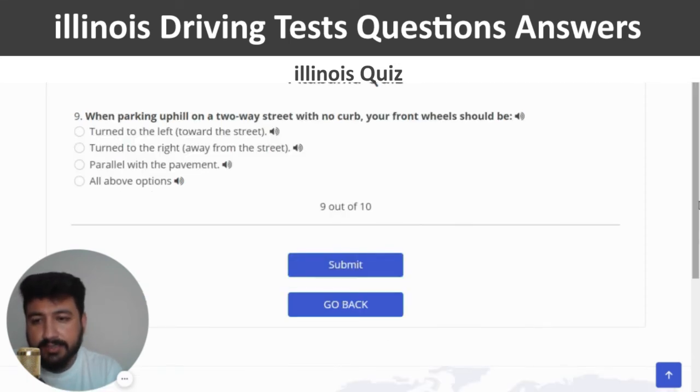The question is, when parking uphill on a two-way street with no curb, your front wheel should be... The right answer of this question is turn to the right, away from the street. So I'm going to select the second option.